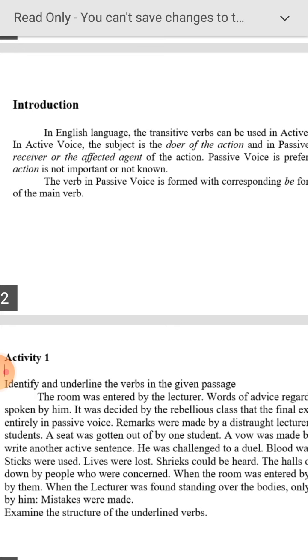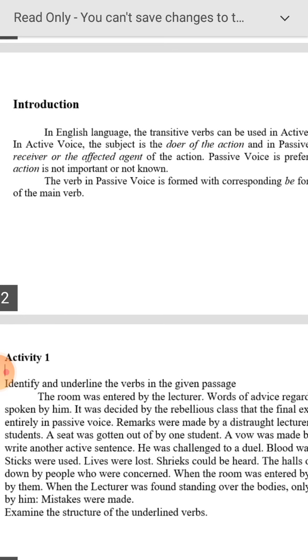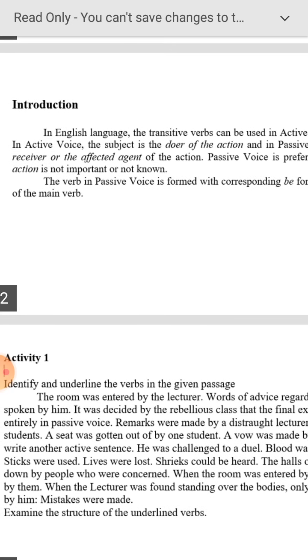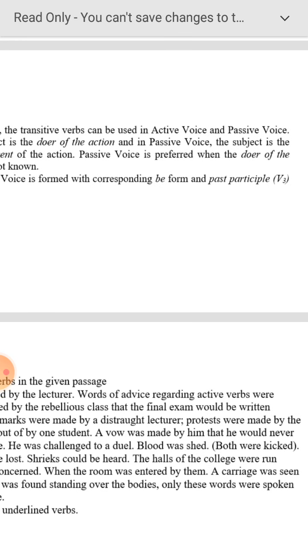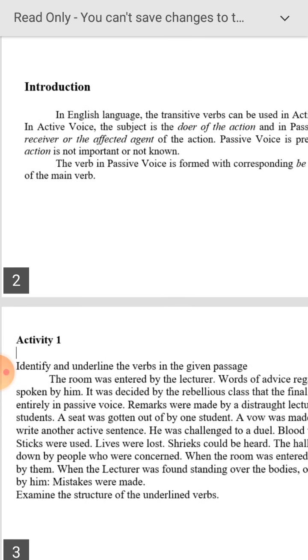Rama killed Ravana. Ravana was killed. That's it. We need not worry whether it is Rama or somebody else. Ravana was killed. He was killed. That's it. Died. The verb in passive voice is formed with the corresponding be form and the past participle of the